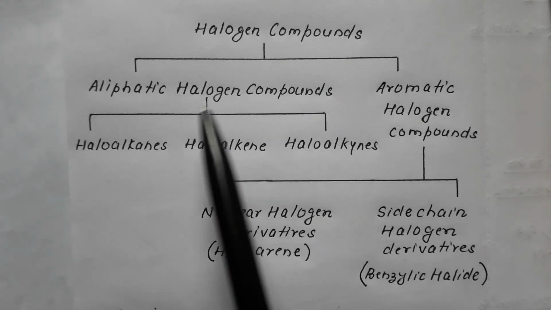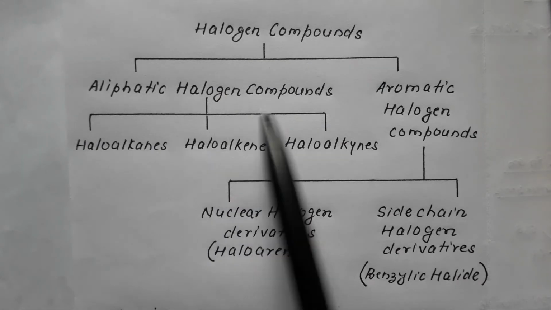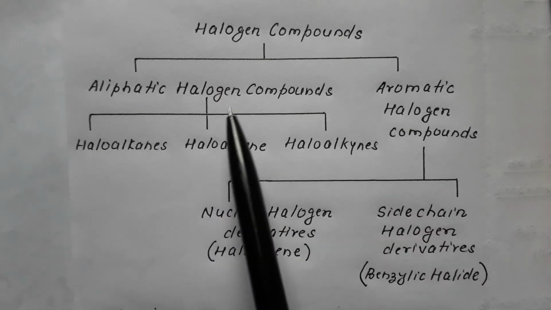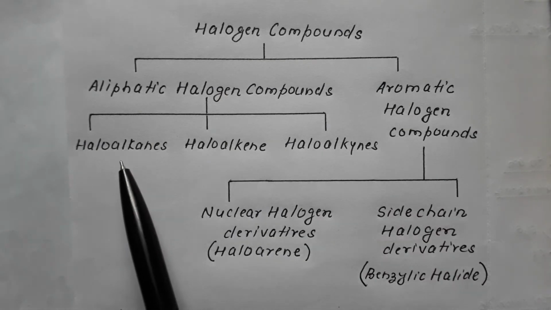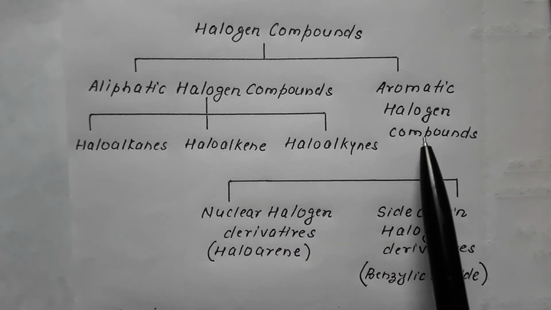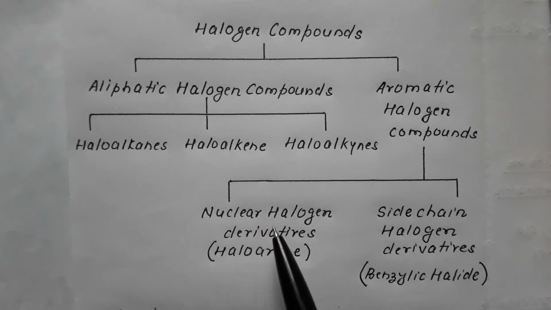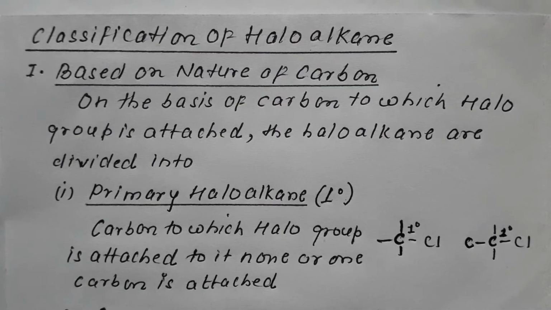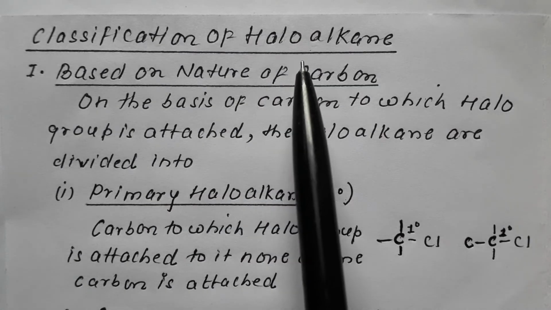So halogen compounds are divided into aliphatic halogen compound and aromatic halogen compound. Aliphatic, which are open chain, are further divided into haloalkane, haloalkene, haloalkyne. The aromatic halogen compounds are divided into nuclear halogen derivative and side chain halogen derivative. So let us continue with the classification of haloalkane.